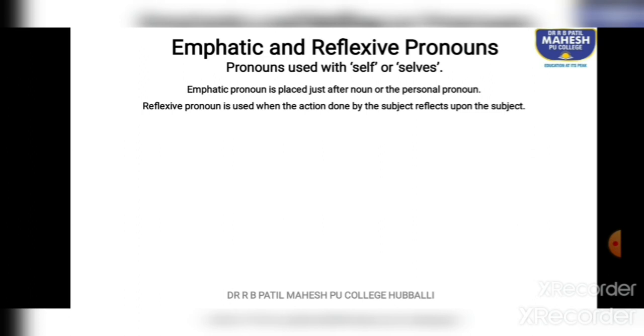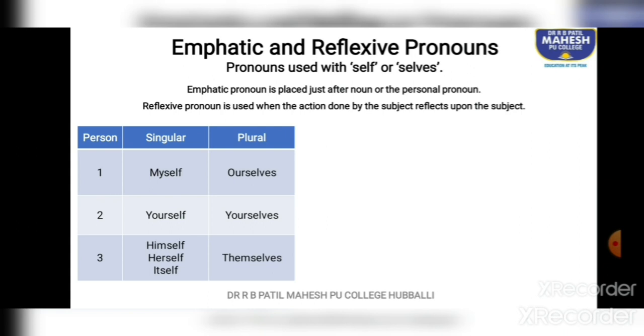So soon after a noun or personal pronoun, if a self or selves ending word is found, then it is emphatic. Whereas a reflexive pronoun is used when the action done by the subject reflects upon the subject. So there is a word or a few words between the noun or personal pronoun and the self or selves ending word.